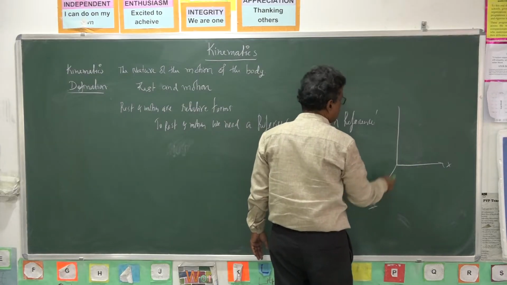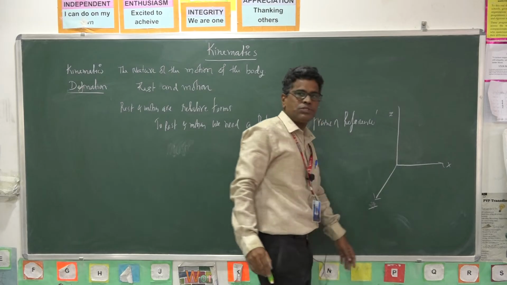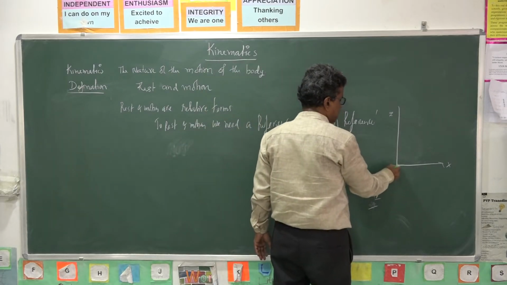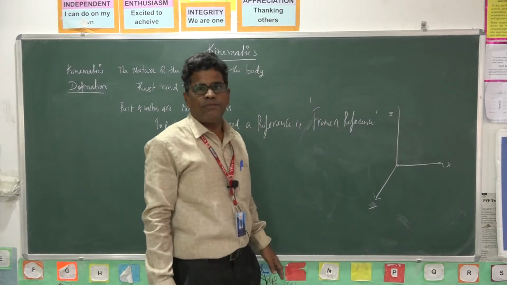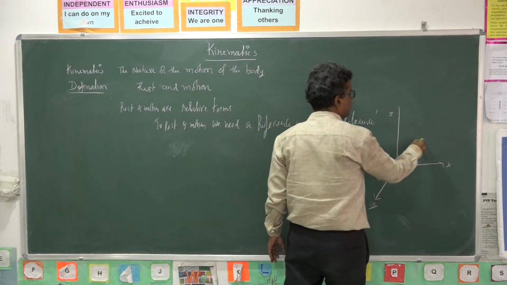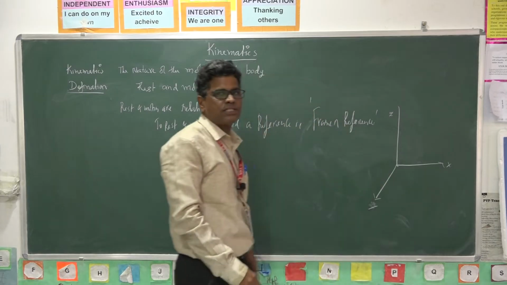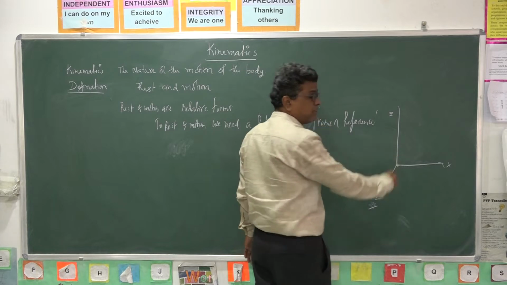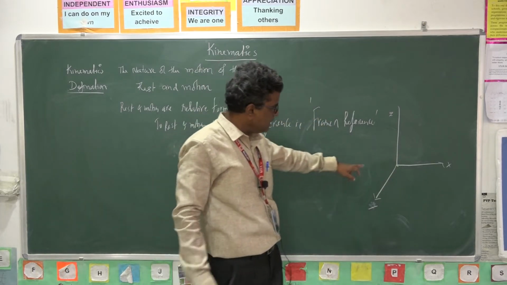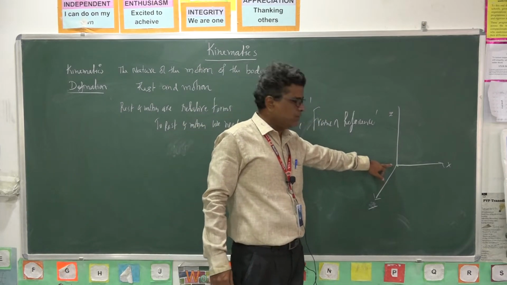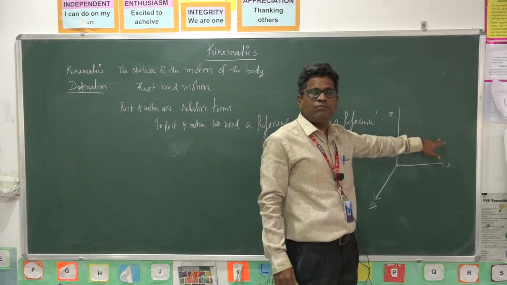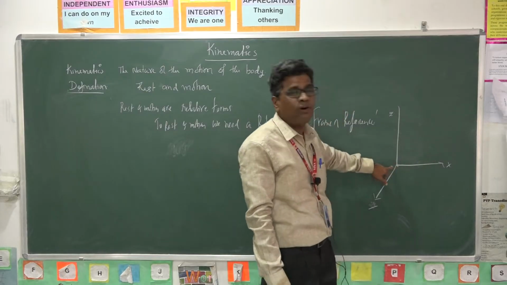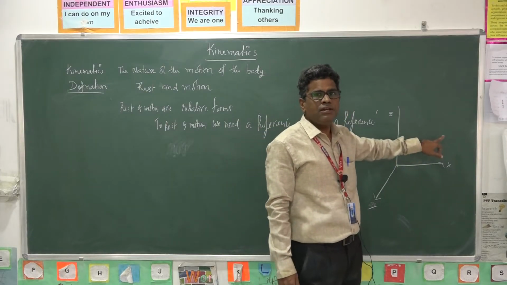The observer is fixed at the origin, and with respect to the motion of the body, if the position vector changes, that is, the position of the body changes with respect to this fixed coordinate system, then the body is said to be in motion. If its position remains the same with respect to the origin, then the body is said to be at rest.